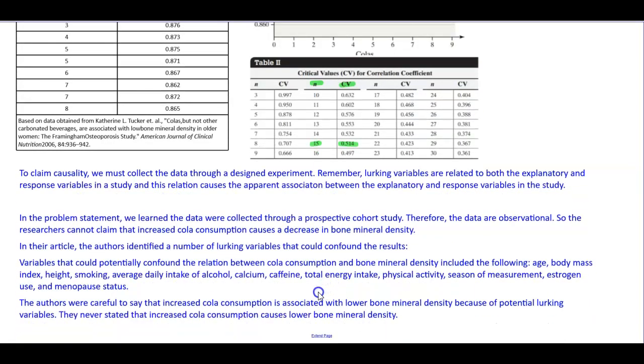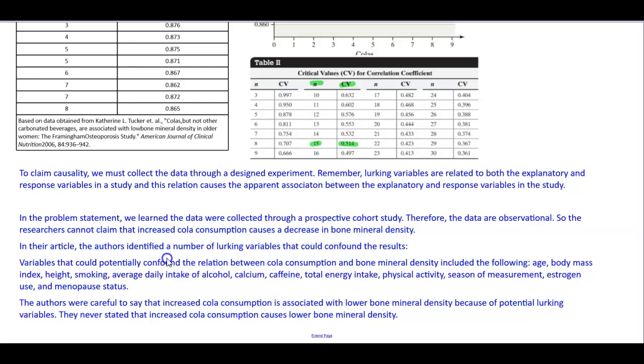In the problem statement, we learned the data were collected through a prospective cohort study. Therefore, the data are observational. So the researchers cannot claim that increased cola consumption causes a decrease in bone mineral density.